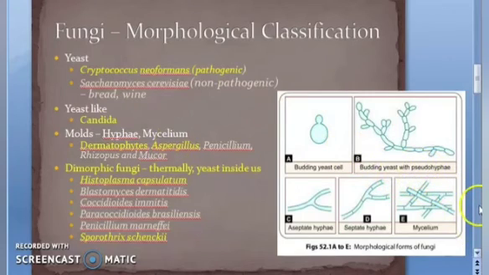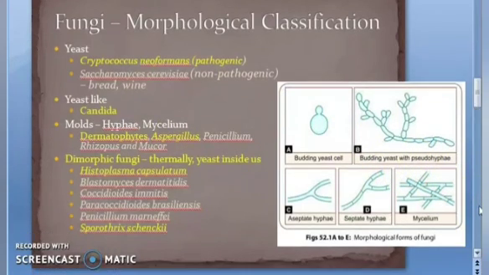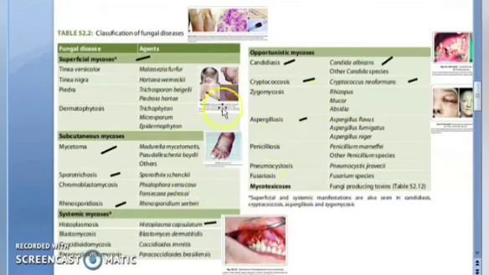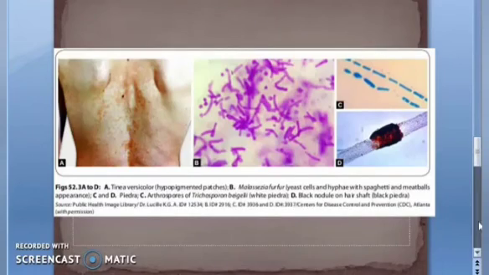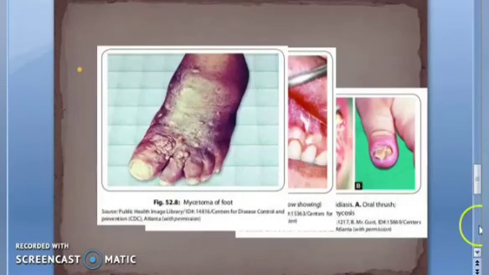Okay. So, in the next video, let us look at classification of fungal diseases. This is how the chapters are actually organized, based on the fungal diseases. Okay. So, come back. Let us look at everything in the next video.